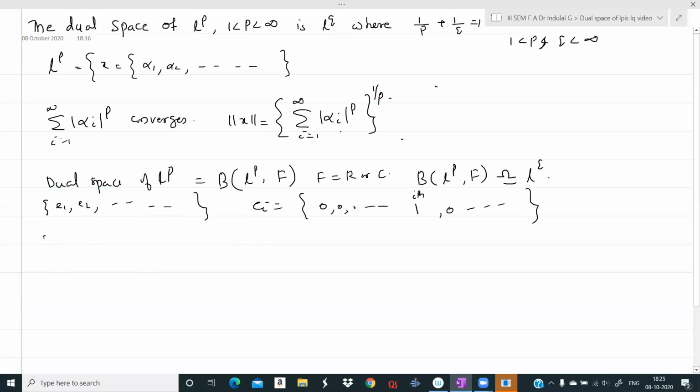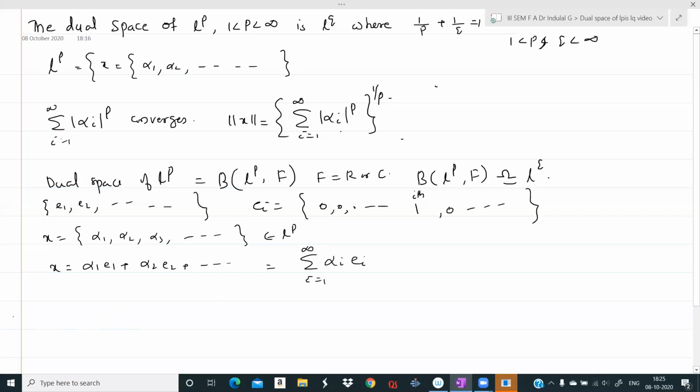Therefore, any x equal to alpha 1, alpha 2, alpha 3, etc. belonging to LP can be written in a unique way as x is equal to alpha 1 e1 plus alpha 2 e2 plus etc., or sigma i from 1 to infinity alpha i ei.